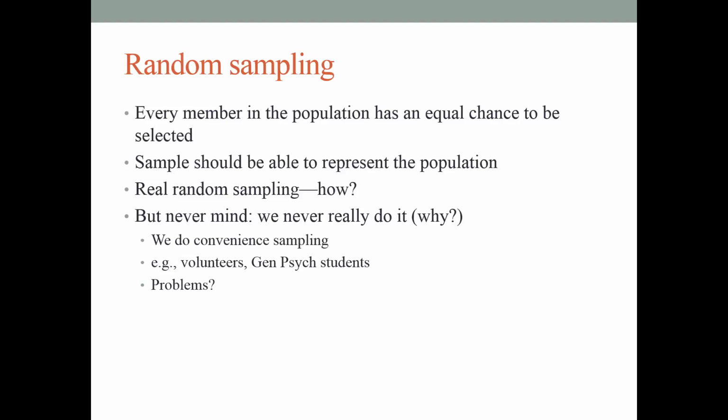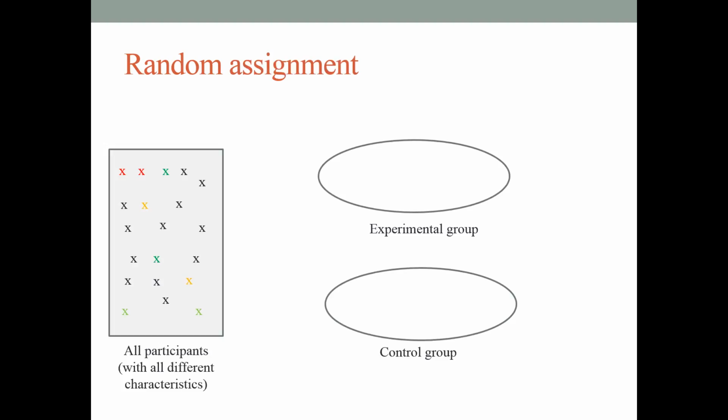The problem is, of course, the sample probably is kind of biased, right? But we will do something to reduce the possible bias. Okay, probably not totally, but we can at least reduce the possible bias. And how do we do that? It is something called random assignment. So guys, please remember random sampling and random assignment, they are different.